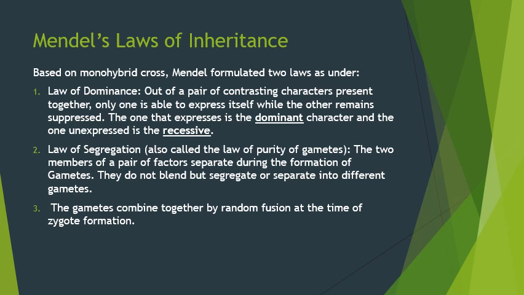So in this case the two factors or the alleles always separate from each other. Like for example capital T and small t separate from each other into two different gametes. So this law is also known as the law of purity of gametes, as the alleles are in pure form, that is capital T and small t, as you find in monohybrid ratio, which is 3:1.